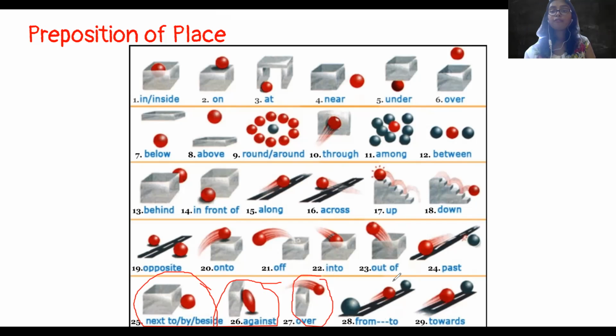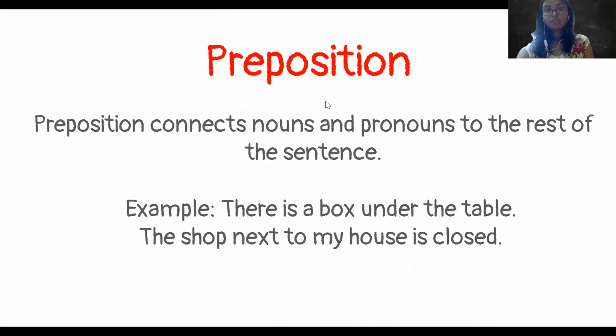From to. From Mumbai to Delhi. From this place to that place. So एक जगह से दूसरा जगह को from to बोलते हैं. Towards मतलब किसी के पास जाना. Towards, I am going towards school, मतलब मैं स्कूल की तरफ जा रही हूँ. So these are all the words for preposition of place.